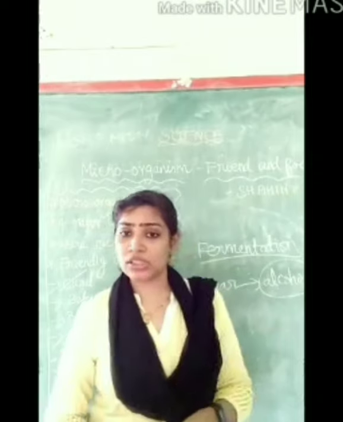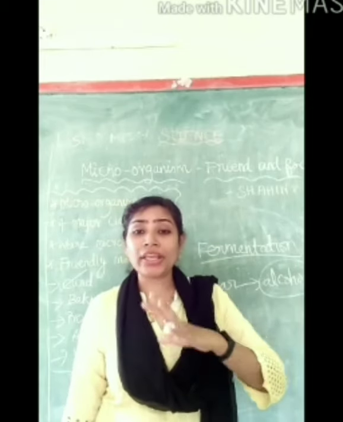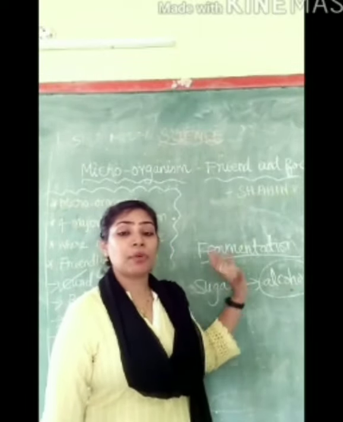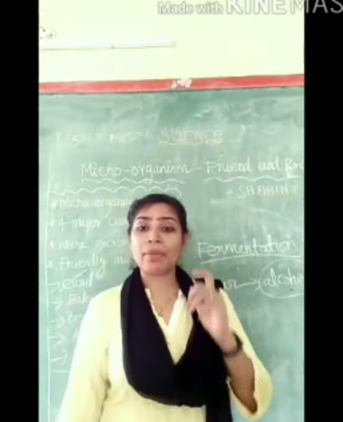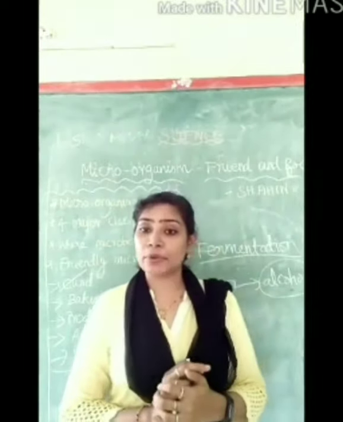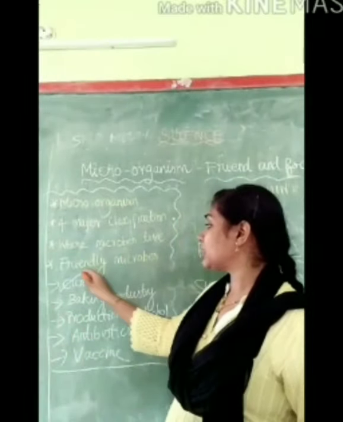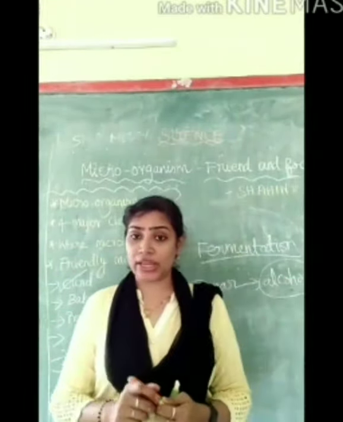So for this process, yeast will be grown in natural sugars present in the grains such as barley, wheat, rice, and fruit juices. These things contain sugars. So now when we are growing yeast in it, the sugar will be converted into alcohol. The process is called fermentation. By this process, the large scale production of alcohol will take place. This also comes under the beneficial effects of microorganisms.